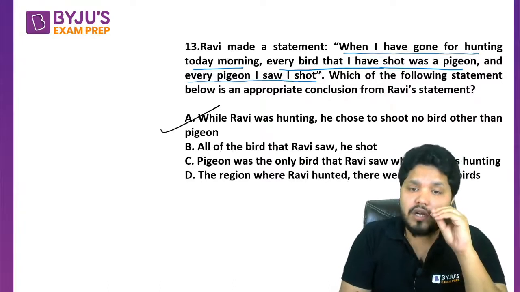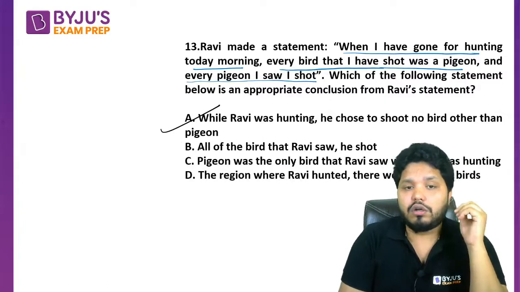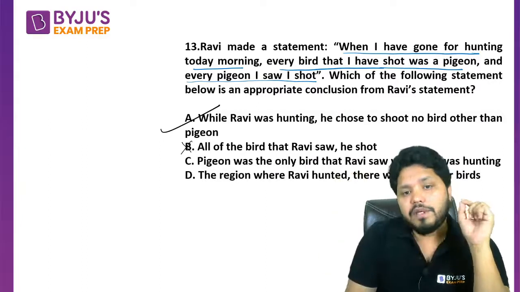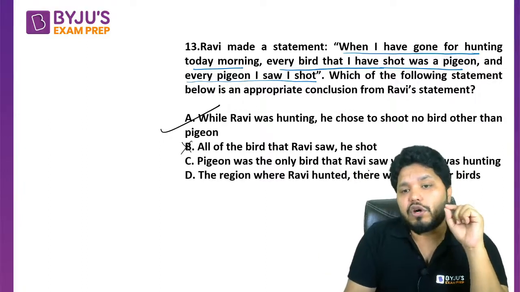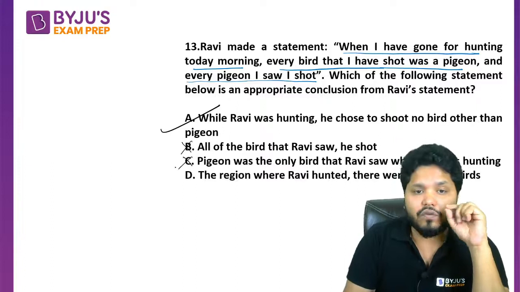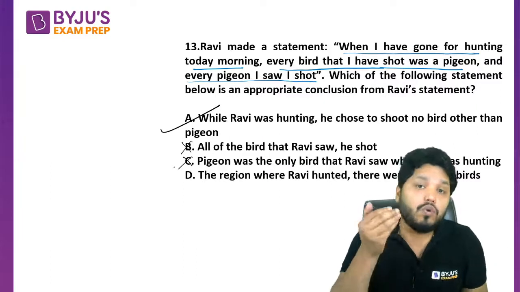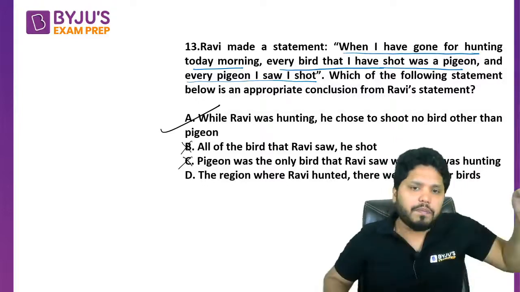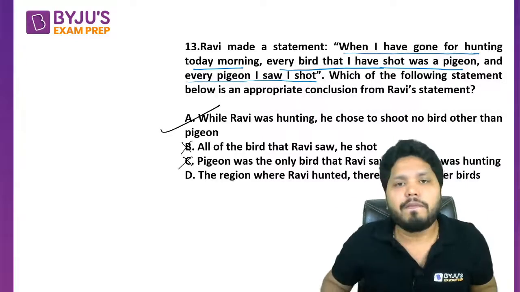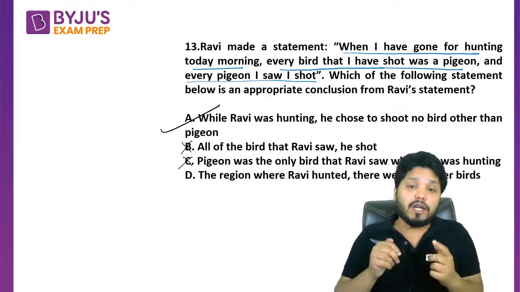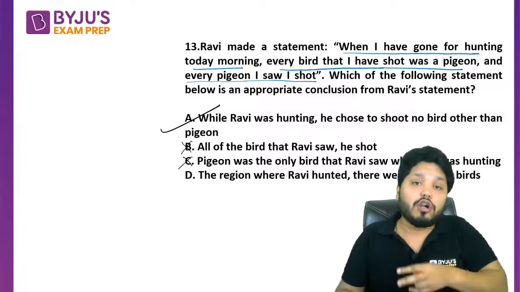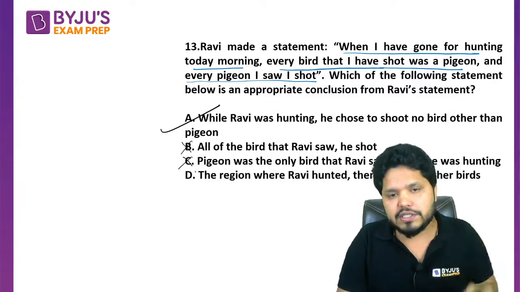All of the birds that Ravi saw he shot. Wrong, because he is only shooting the pigeons, not all the birds. Pigeon was the only bird that Ravi saw while he was hunting. No, that is nowhere mentioned. Whenever Ravi sees the pigeon, he goes for the shooting of that pigeon. But other birds also Ravi must be seeing, na? But he is not shooting them. He has decided to shoot only pigeons. We cannot conclude statement C.